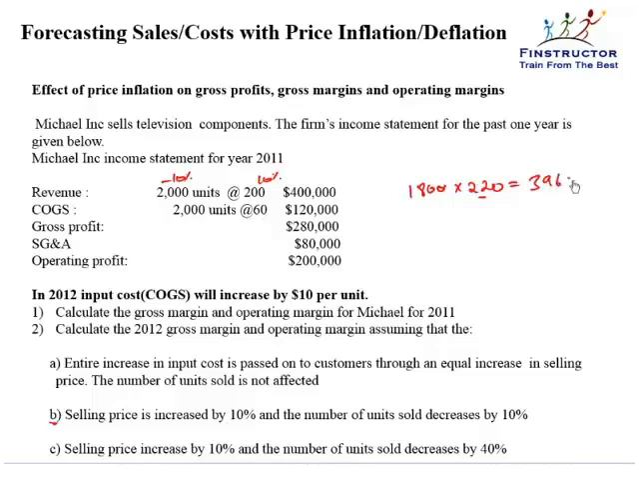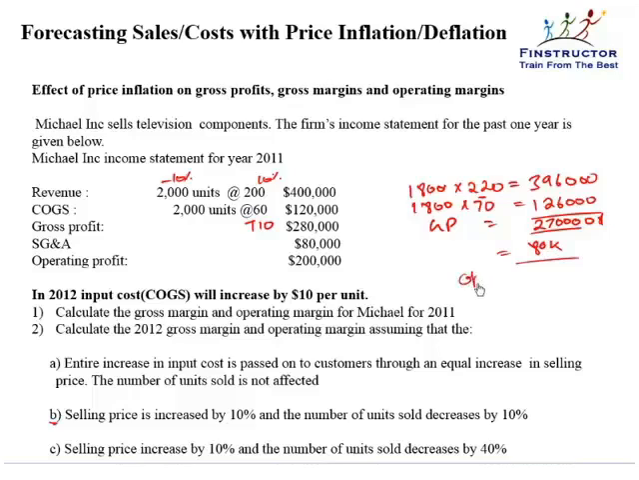That is $396,000. The cost of goods sold would be 1800 into 70, that is the new price. That is $126,000. The gross profit would be the difference of the two, that is $270,000. The SG&A will remain at 80,000, giving us an operating profit of $190,000.